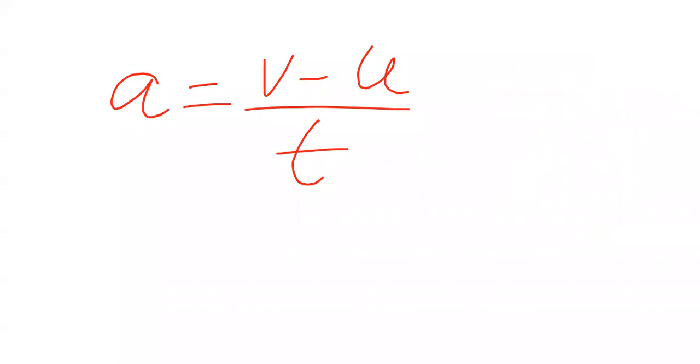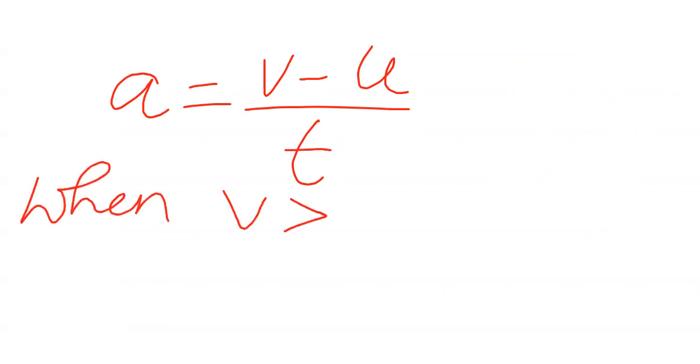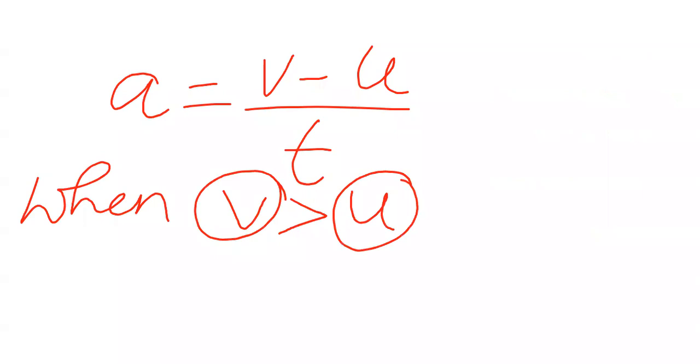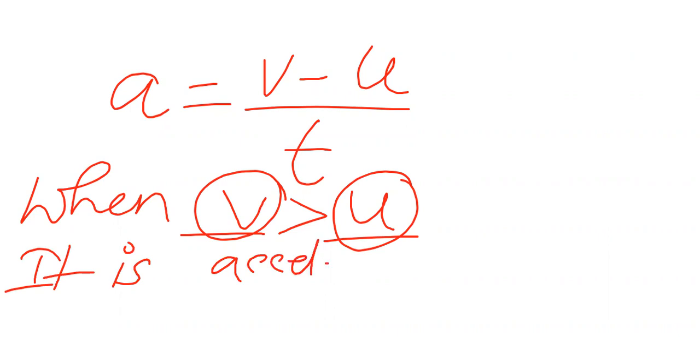Now just note one point. When v is greater than u, that means final is greater than initial, right? So what can we write? If this one is greater than this, then we can write it is acceleration, right? It is acceleration. Okay. Now note one more point.